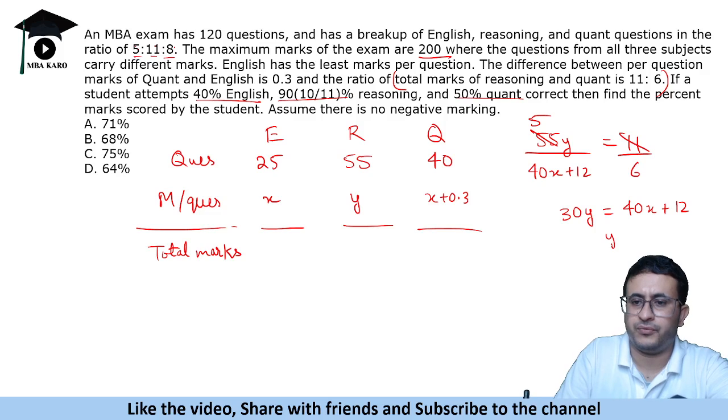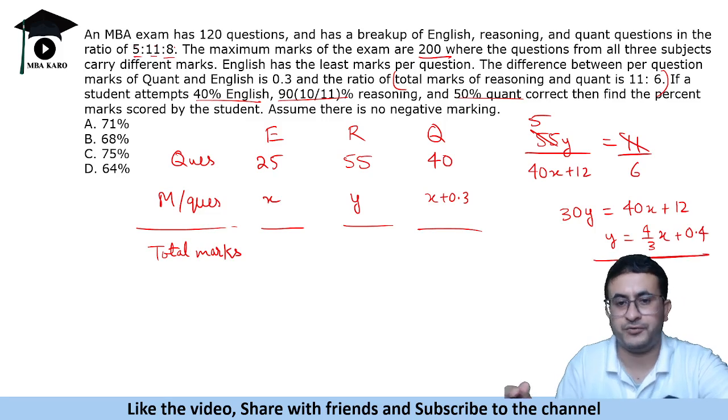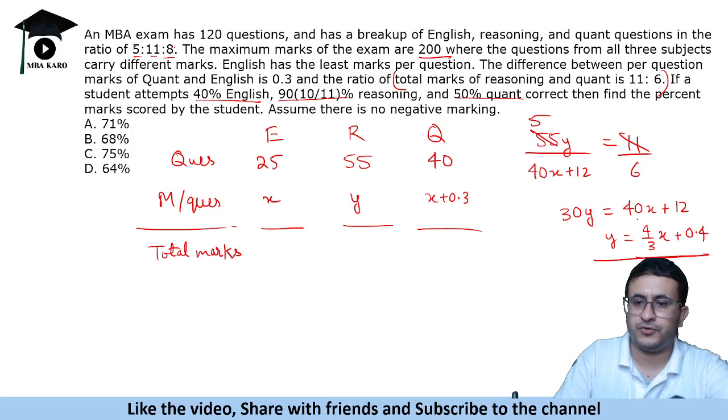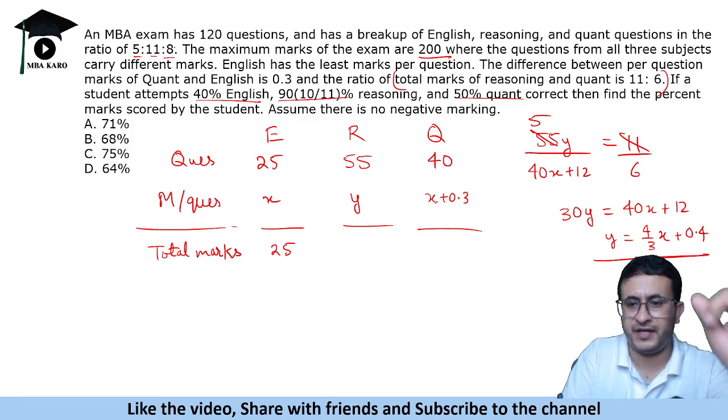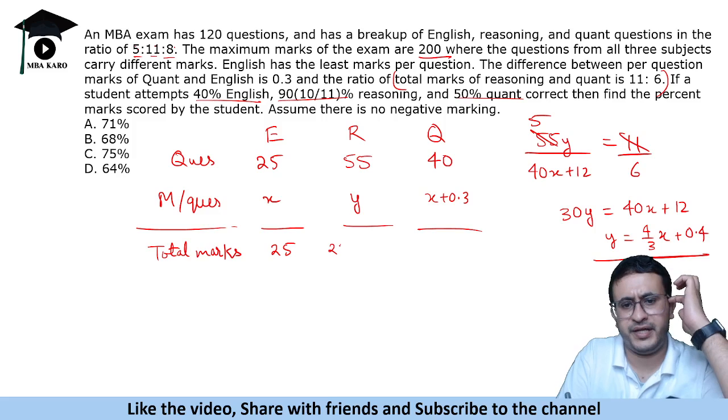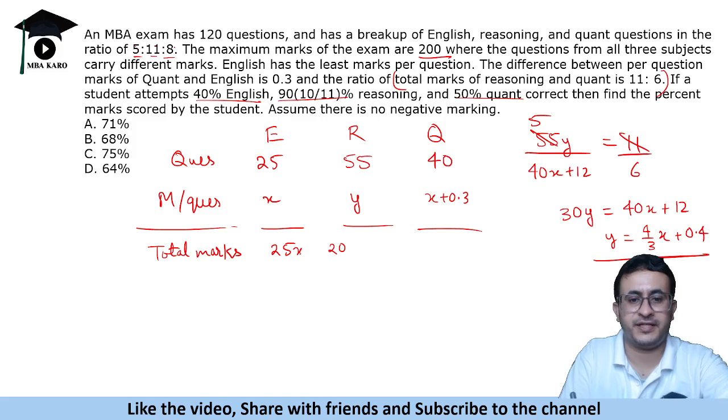So y will be equal to 4 by 3x plus 0.4, which we will have to substitute in this question. 4 by 3x, and 12 by 30 is 0.4. Total marks here is 25x and 55y.